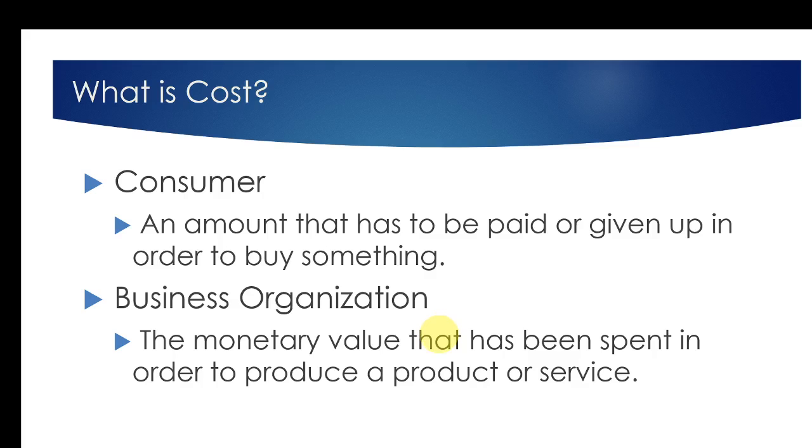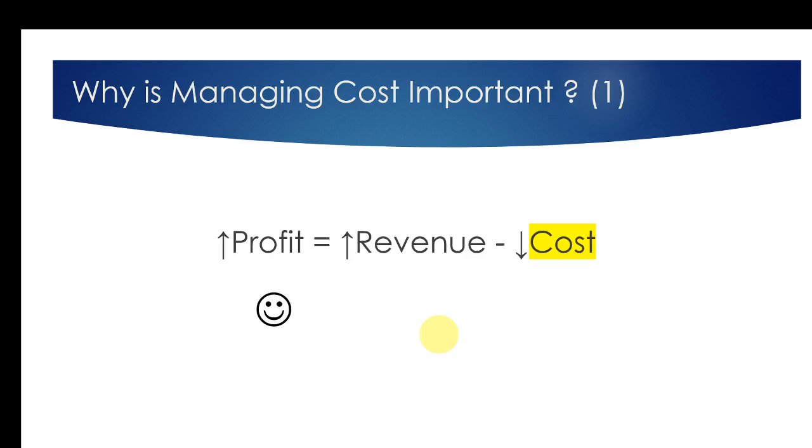Now let's see why the cost is really important for us. When it comes to a business organization, we want to make profit. Only if we make profit, we can achieve other objectives like serving the society, providing more opportunities, providing better goods and services, etc. So therefore, profit is a really sensitive and really important area.